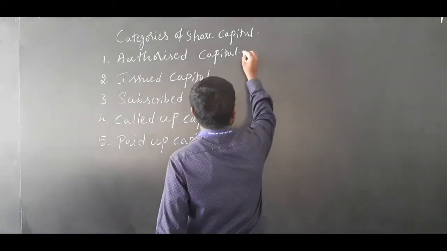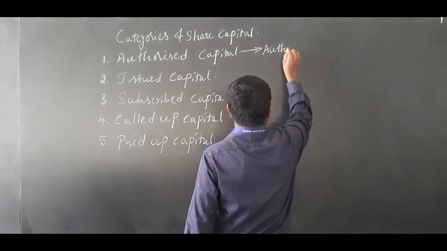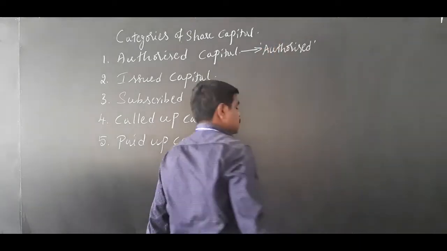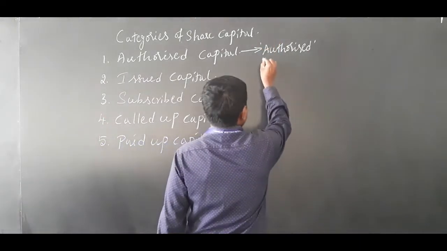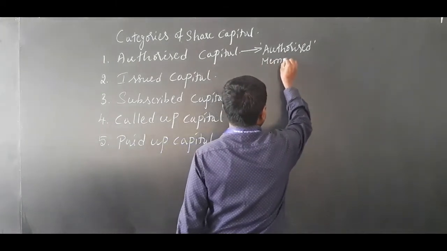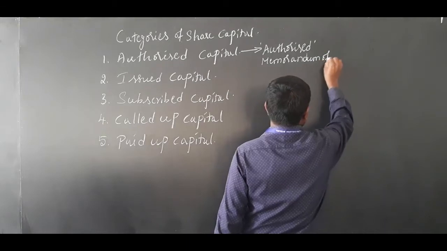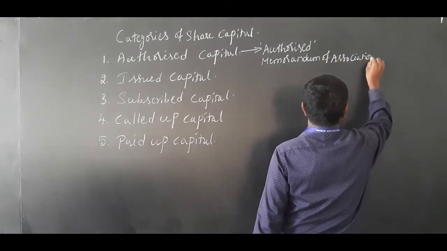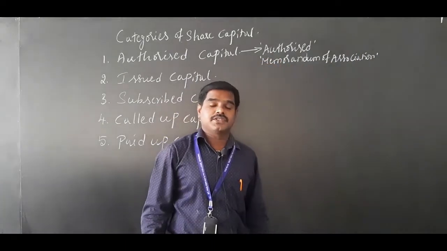Authorized capital is the capital which is authorized to be issued to the public. It is mentioned in the memorandum of association. In First PUC, you studied about the memorandum of association and articles of association.